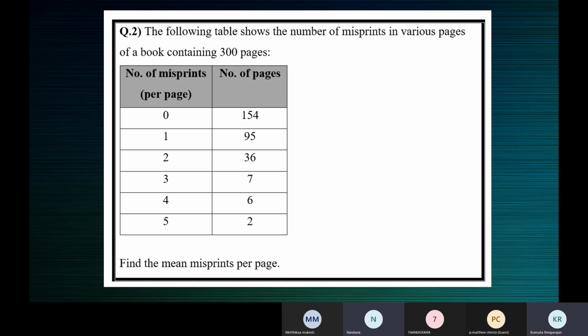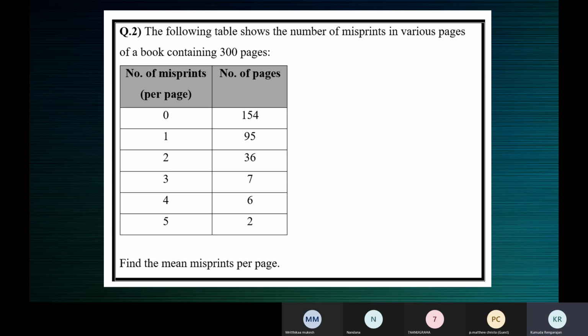The data is regarding misprints. The XI data. Ma'am, it's FI. I think you're saying XI. Okay, we'll see that. So identifying the XI and FI column is very important. Otherwise, you will not get the correct answer.